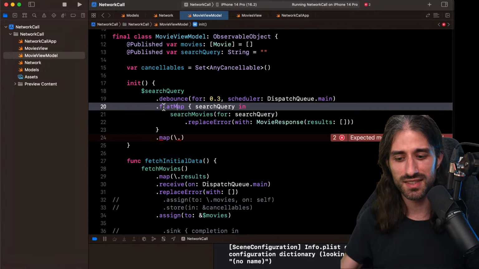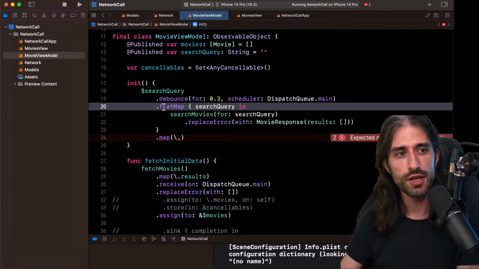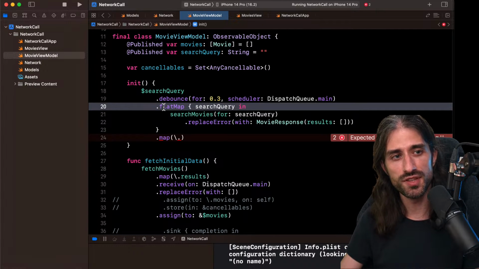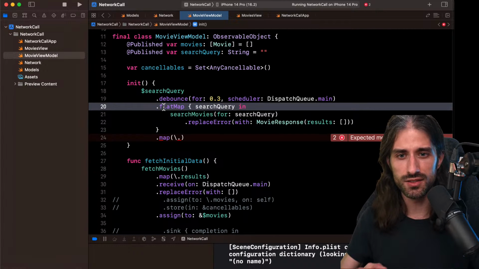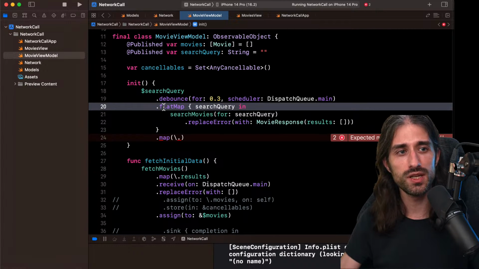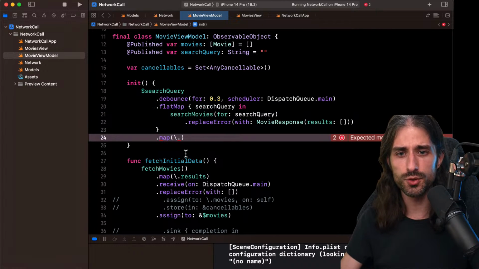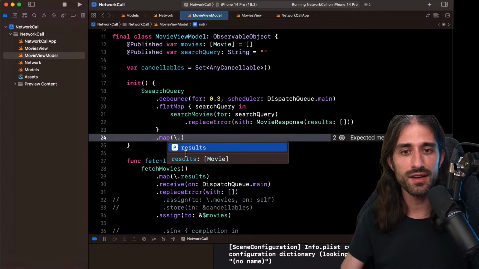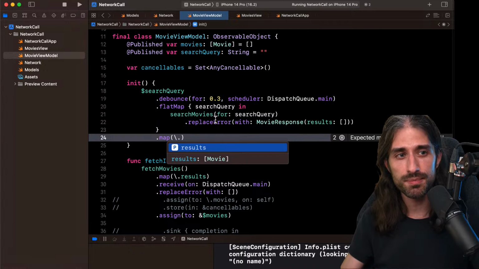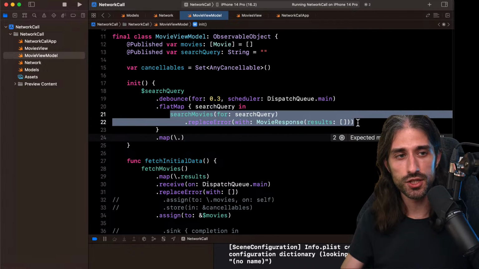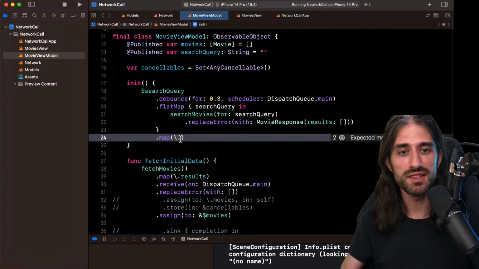And flat map, you can see it as really a way to chain two publishers one after the other. You have a publisher that produces a value. You need that value to make a call that produces another publisher. The way you chain these two publishers together is by doing a flat map. And once you've done this flat map, then you have as a result a publisher of the type of the inner publisher here. And so it's a publisher that gives us movie response, and on movie response you can get the property results.